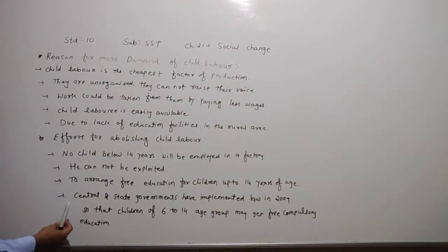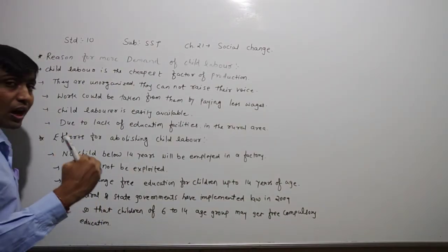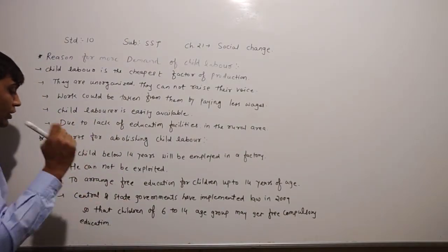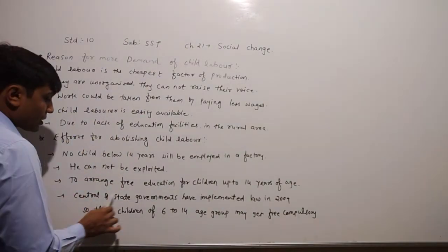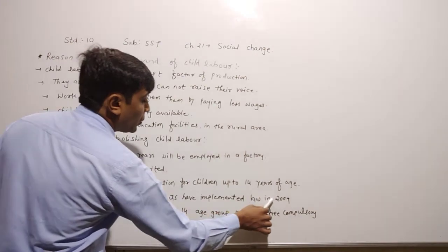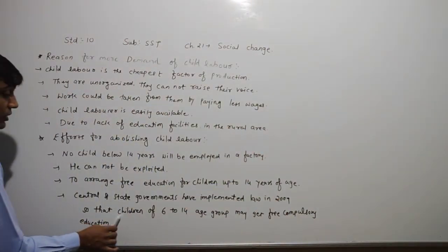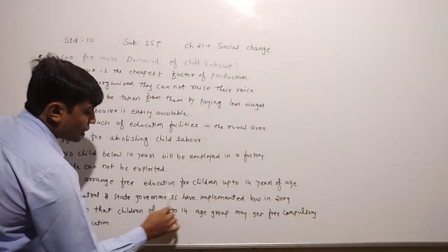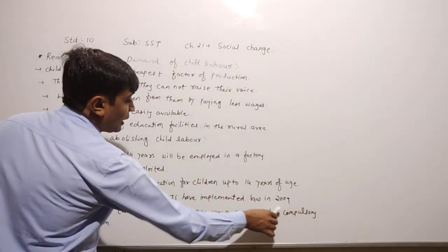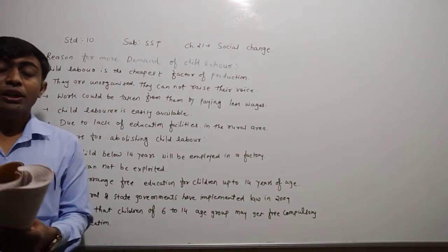Here we can say that according to the RTE, Right to Education Act, 2009, the central and state governments have implemented the law in 2009, so that children of the age group 6 to 14 years may get free and compulsory education.